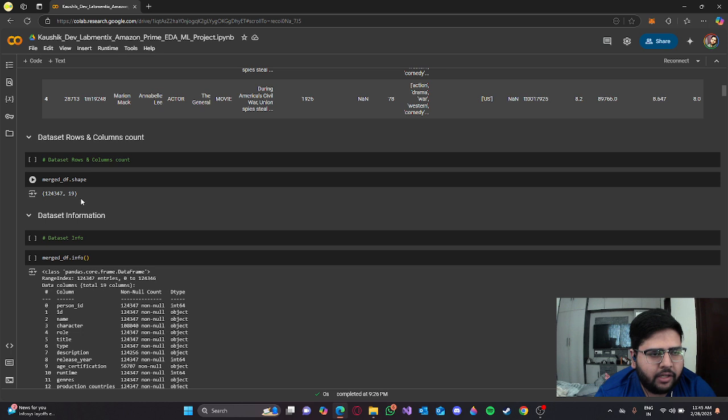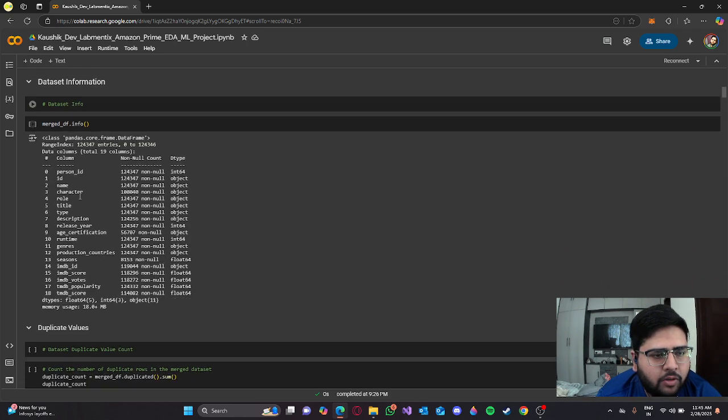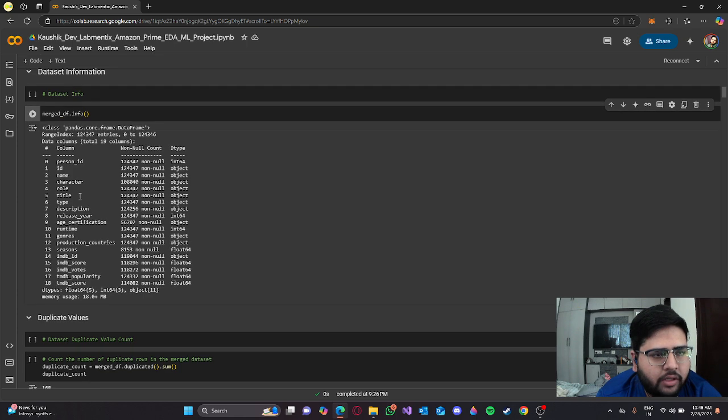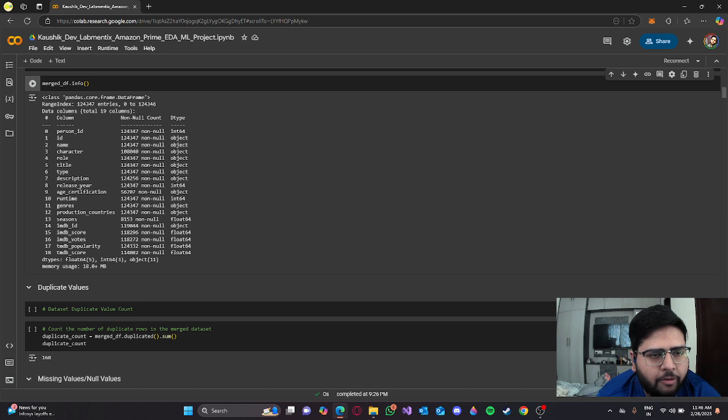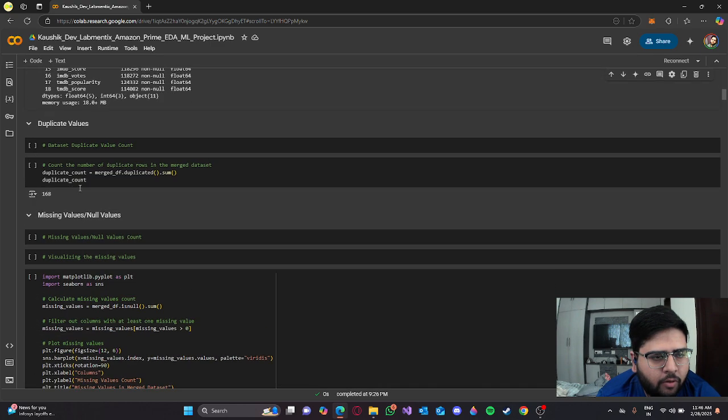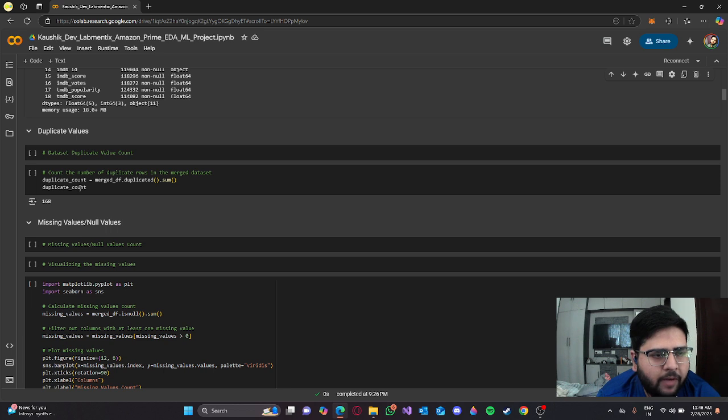Then the shape of the dataset is 124,347 rows and 19 columns. So this is the info. Some of them are objects, some of them are integers, some of them are 64-bit float values. Since we have to find out the count of duplicate values, we don't have to remove them right now. The count of the duplicate values is 168.